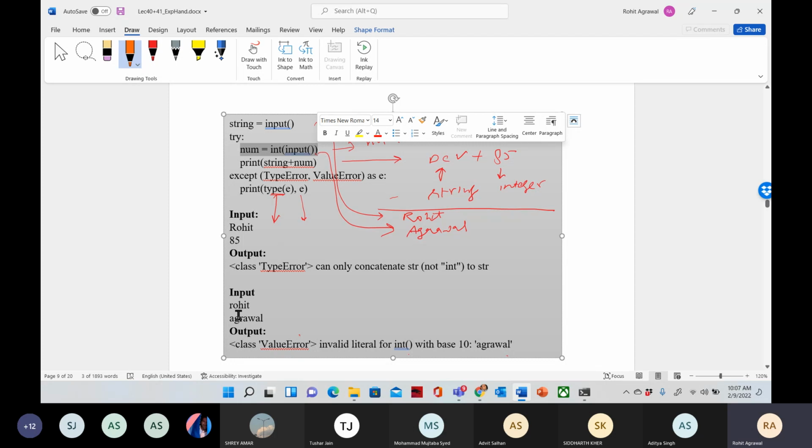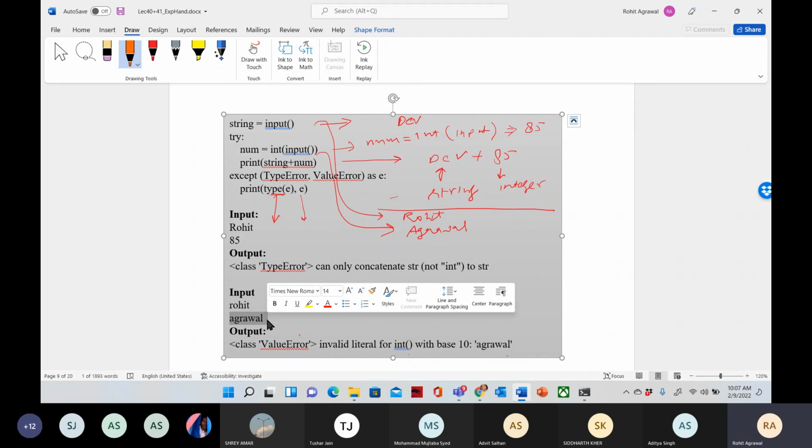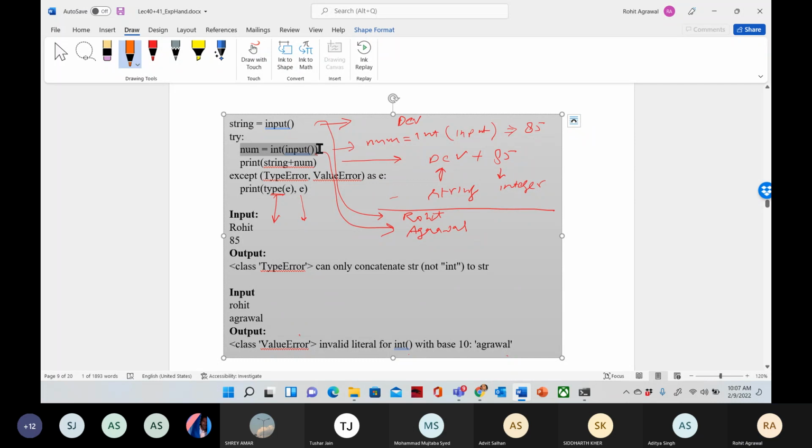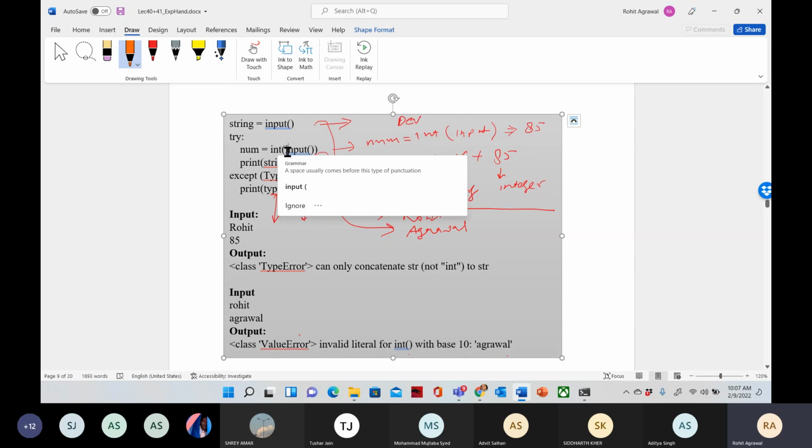If you remember, the first input is okay, it is a string. The second input is expecting some numeric value, some integer, but we are giving a string. So it gives me the exception at this point. We can add two strings, but here input is expecting an integer, and we are giving a string.